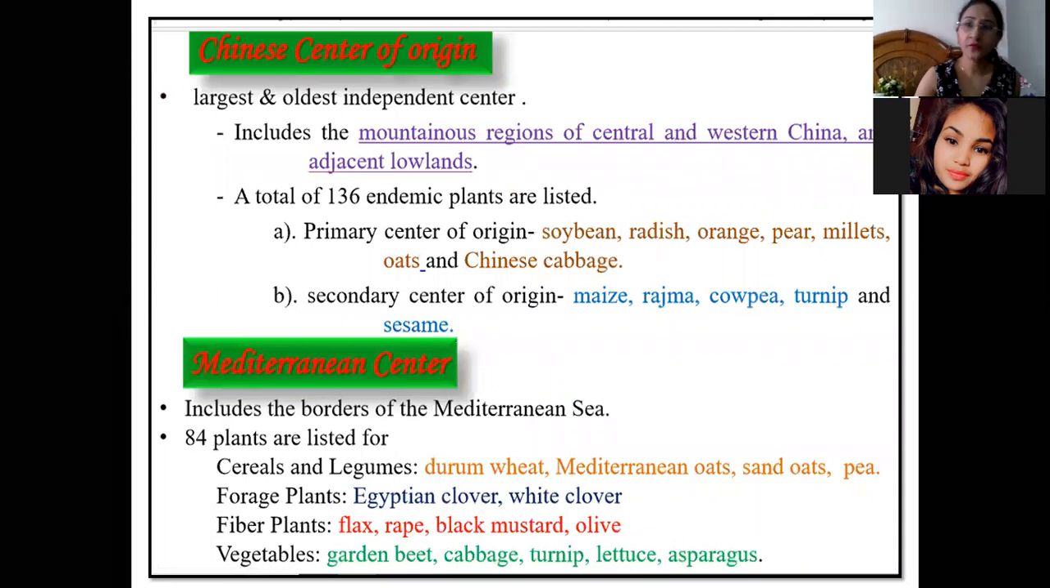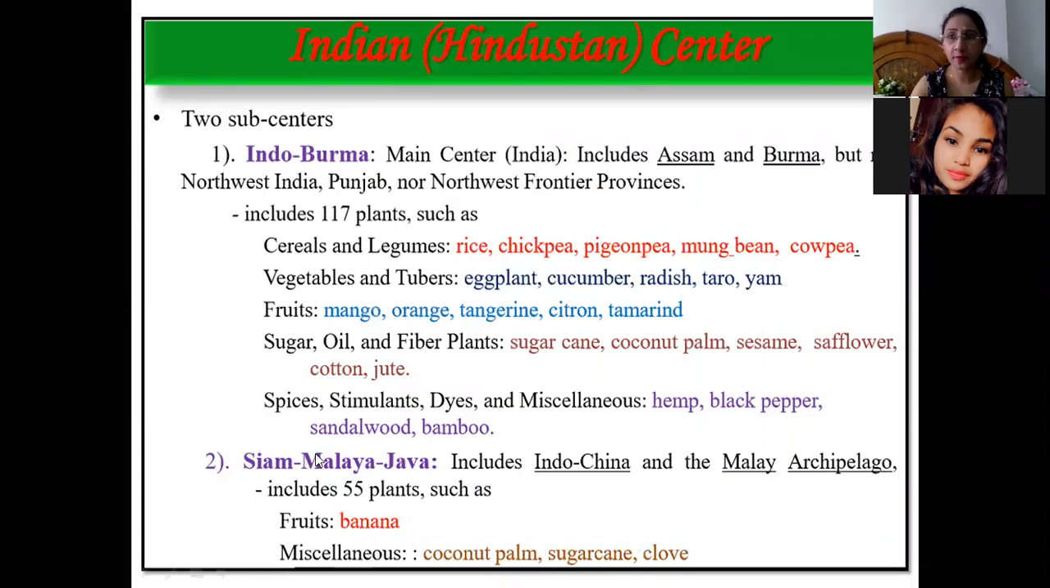Now we will see the Chinese center and the various crops in the Chinese centers of origin. In the primary centers, we have soybean, radish, orange, purple millet, oats, and Chinese cabbage. These are the major crops, and you can remember some of the names. Secondary centers of origin in the Chinese center were maize, rajma, cowpea, turnip, and sesame. The second was the Mediterranean center. It includes nearly 84 plants and covers the nearby areas of the Mediterranean Sea.